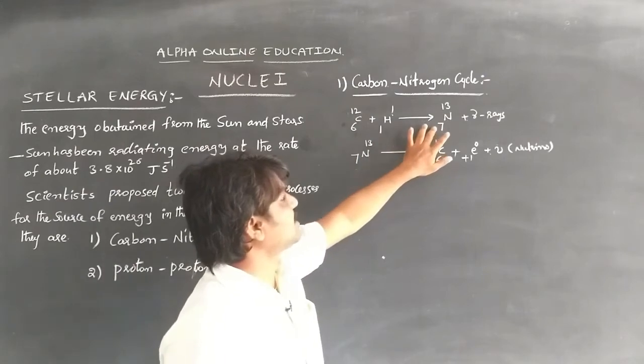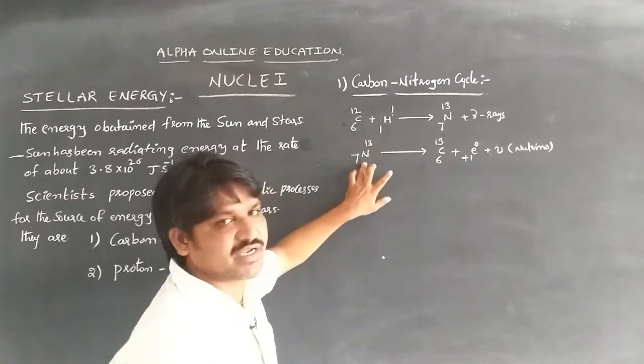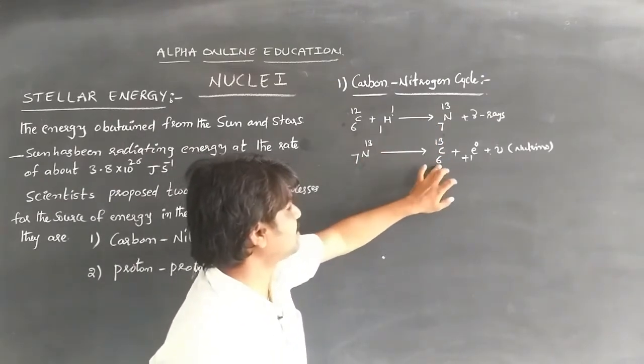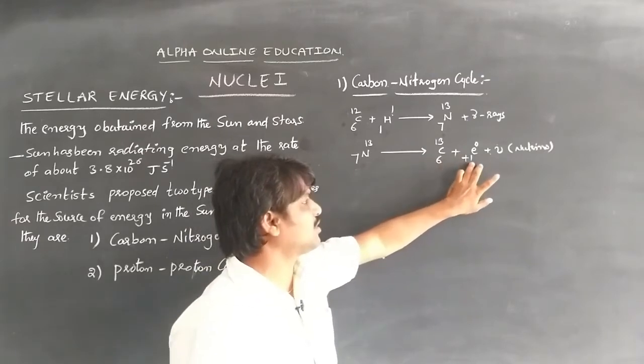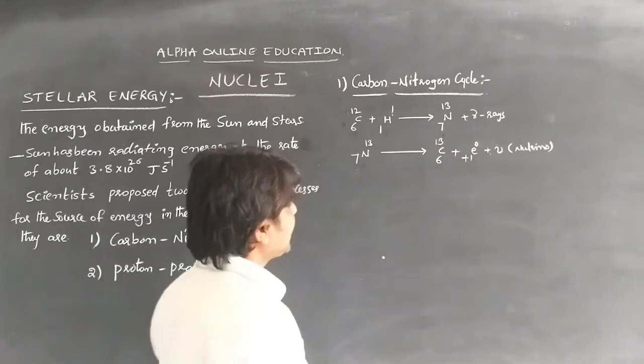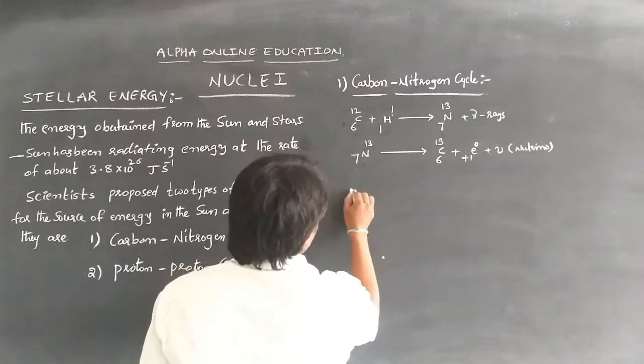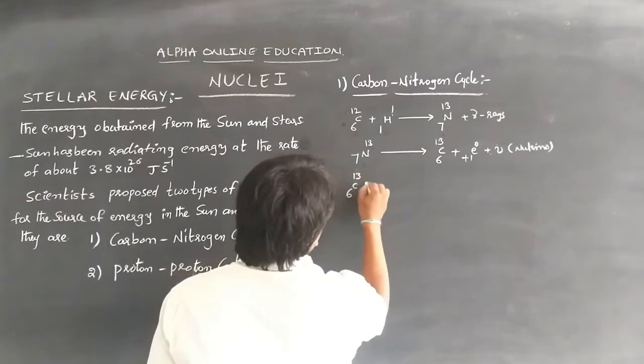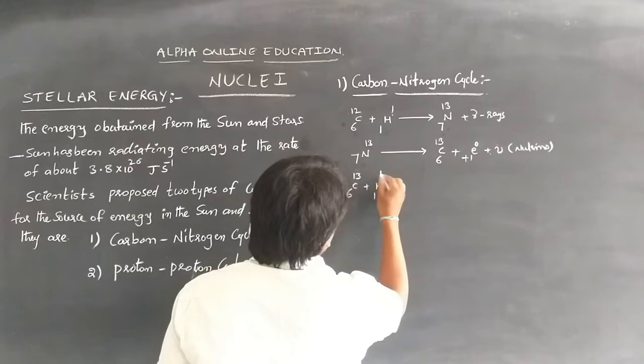Again that isotope of nitrogen decays and forms the carbon atom by emitting a positron with a neutrino. Then carbon 6C13 again collides with one proton.